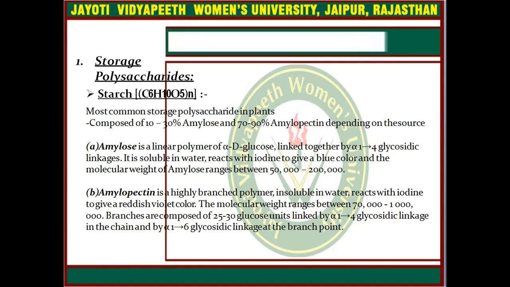So simply you can say when starch is being made, first amylose, a linear polymer, is created. Then when branching is created in between amylose units, this combined structure is known as amylopectin.